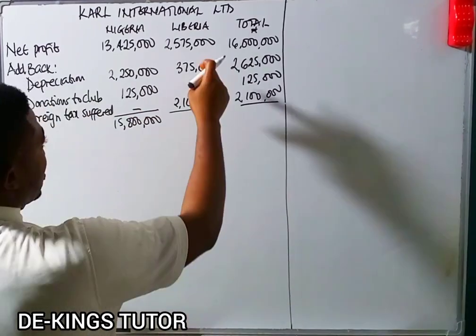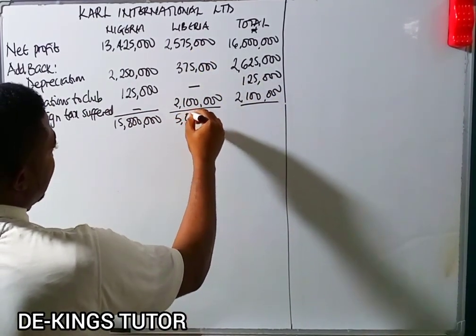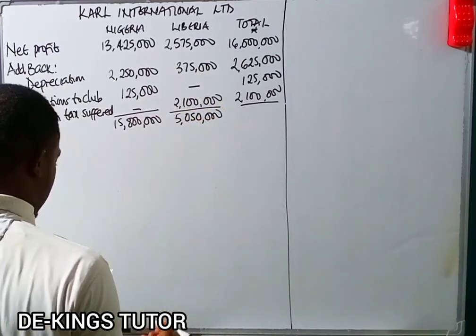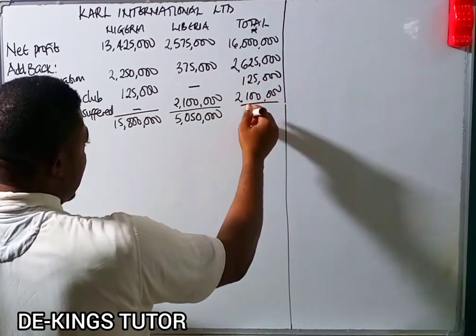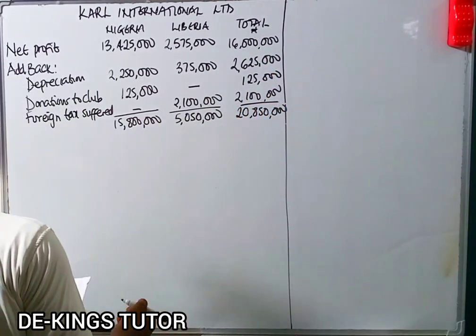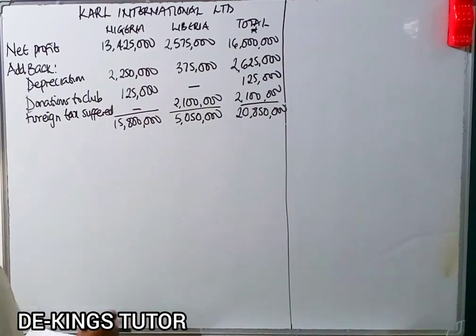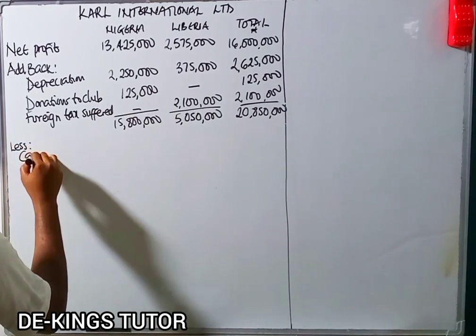Okay, and if you add 2,575,000, 375,000, and 2,100,000, it is 5,050,000. And we add the total, this plus this plus this plus this, it will give us 20,850,000. Okay, so now the next thing to less, we're going to less the capital allowance.